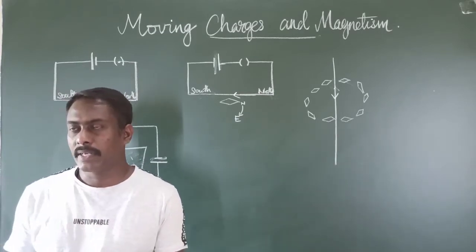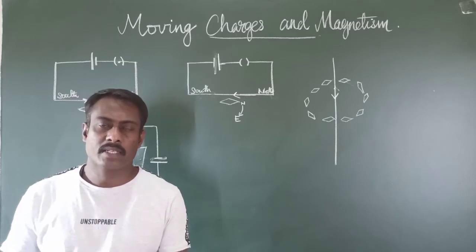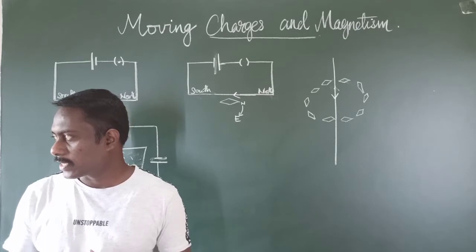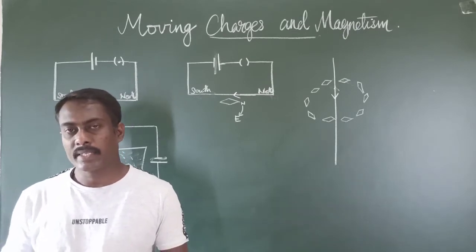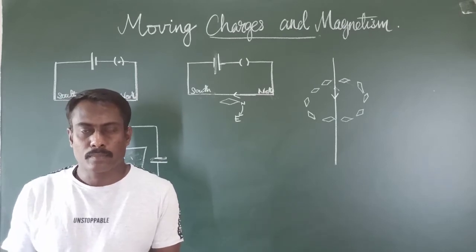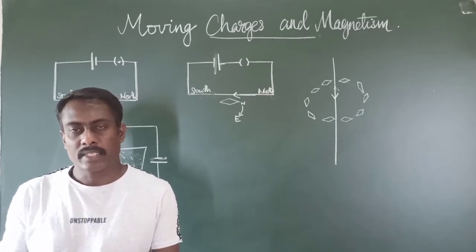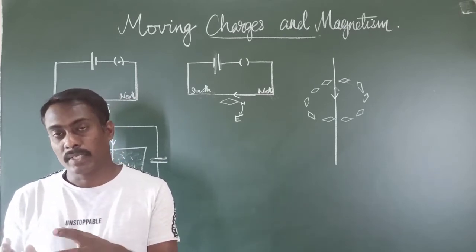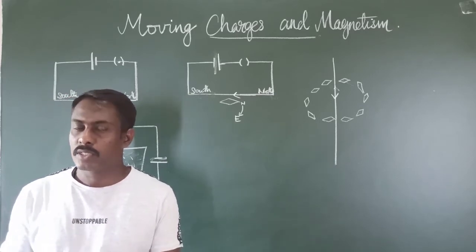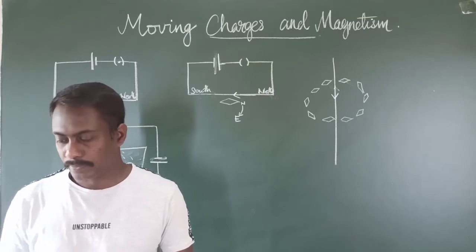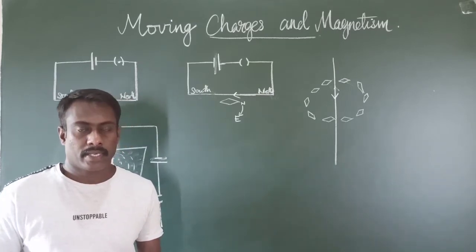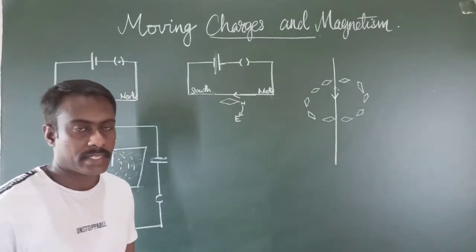How is this magnetic field produced? When electric current is passing through a conductor. So when electric current passes through a conductor, the conductor can produce a magnetic field around it, and this magnetic field produced there can exert a force on objects or magnetic materials placed nearby, and this is known as a magnetic force. How can we calculate the magnitude of the magnetic force exerted by a current carrying conductor?